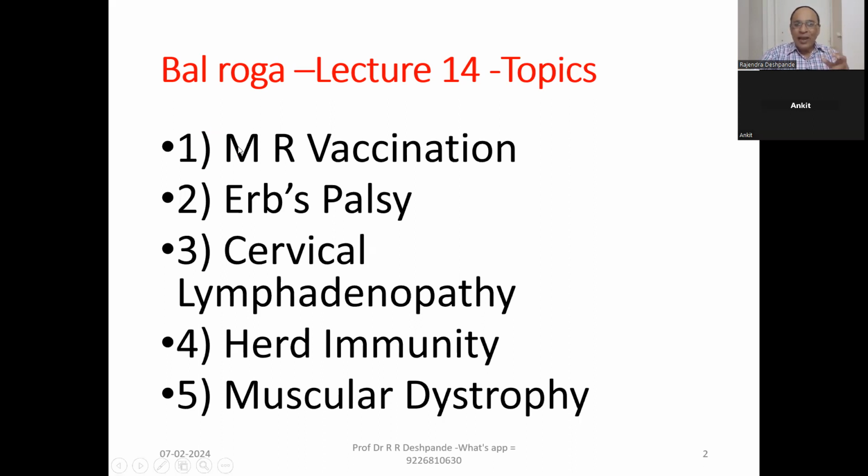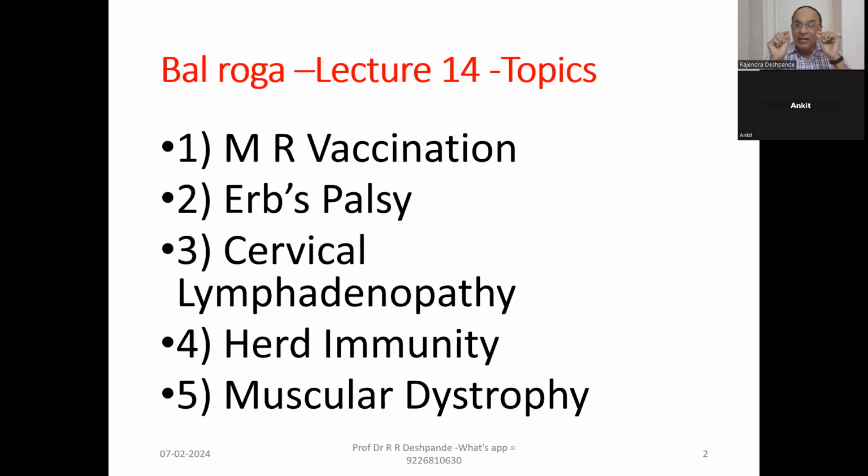So, MR vaccination. This is a typical vaccine for rubella, German measles and measles. Then Bell's palsy. Palsy is like a paralysis, losing the power of the hand. Then cervical lymphadenopathy.